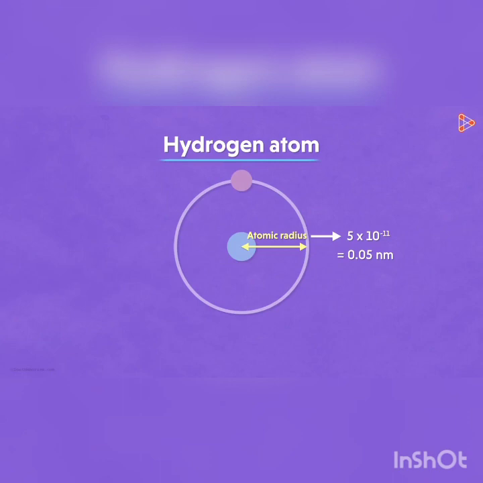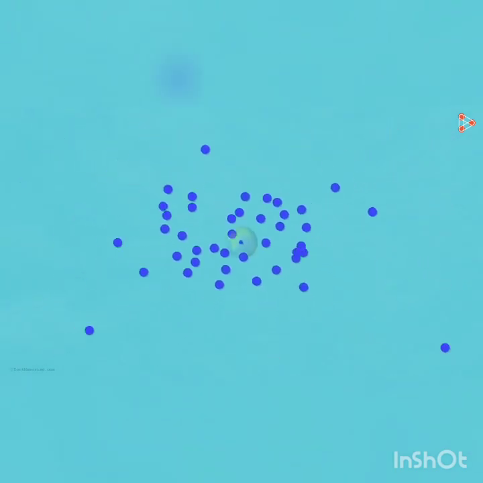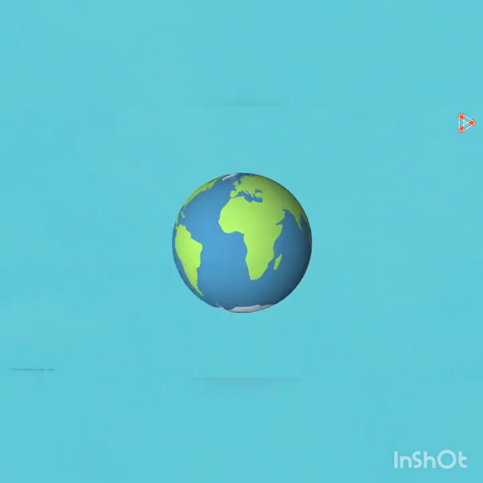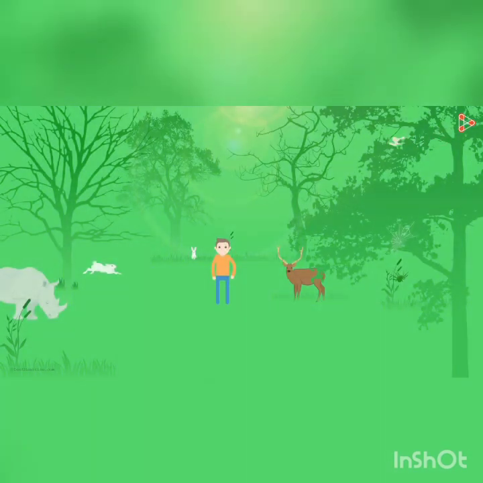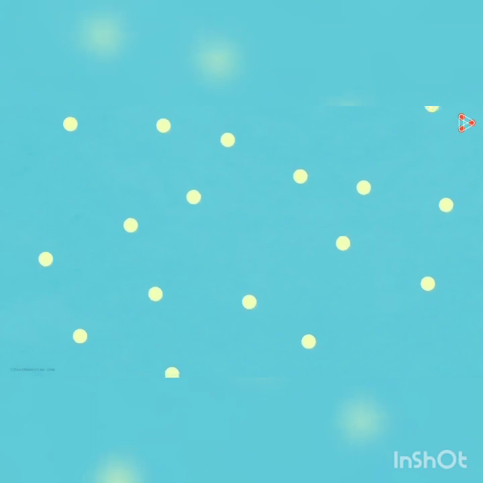Children, atoms are so small. Then why do we need to study them at all? Because without any doubt we can say it makes up the entire globe. Everything that we see around us is made up of atoms. Even our body is also made up of atoms. So studying atoms in detail is very necessary.